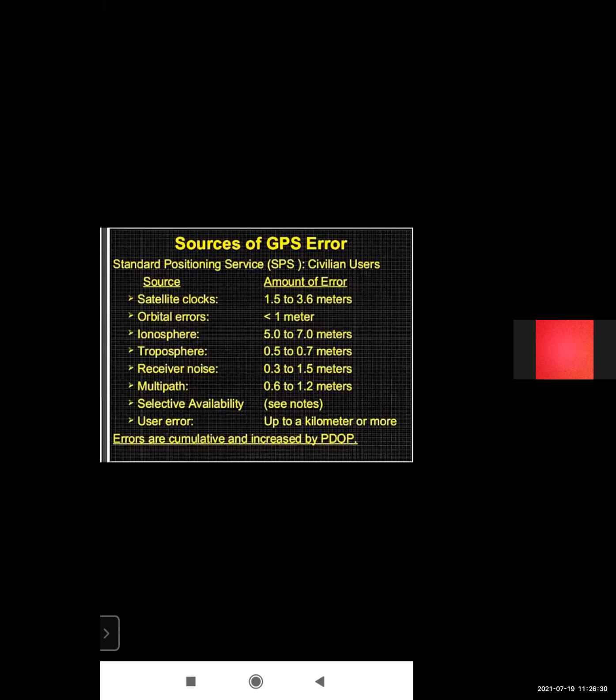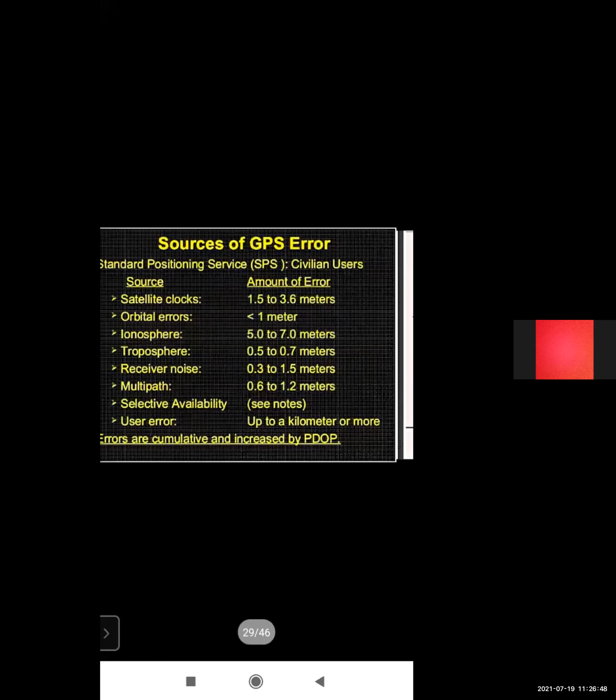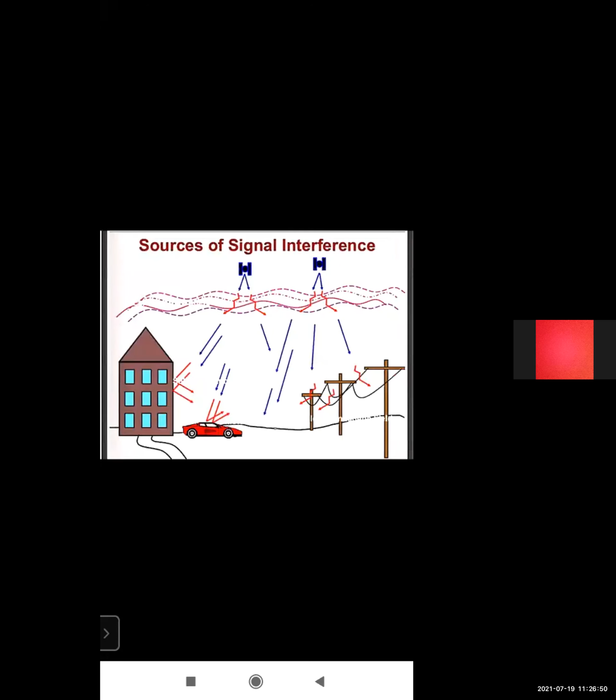Errors are cumulative. Next, the source of signal interference: either weather conditions, very bad weather, or electric poles. These cause signal interference, and due to this the error can accumulate.